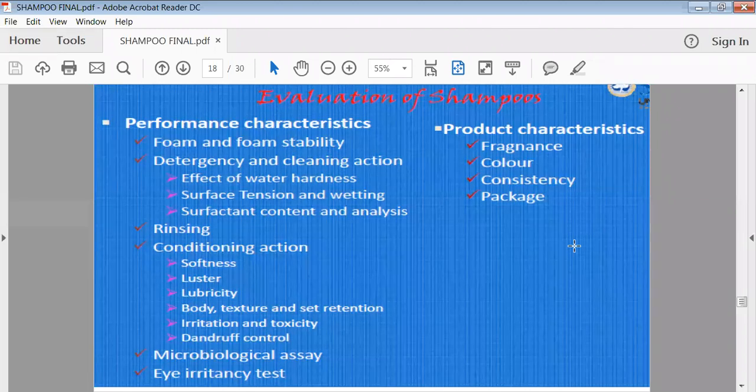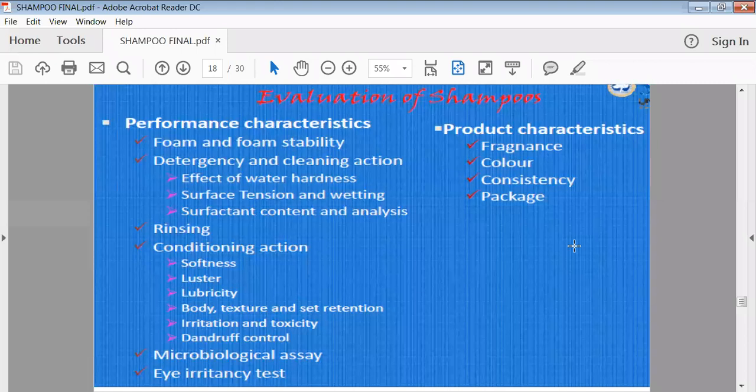Then detergency and cleansing action. Detergency means whether it has good cleaning action or not, whether it is producing foam and clearing your debris as well as unwanted material from your shaft. Here, detergency and cleansing action may be affected by the hardness of the water, the surface tension of the ingredients, as well as the surfactant contents and its analysis. Then rinsing. When we are using the shampoo, how much time it takes to rinse out the remaining material from your hair.